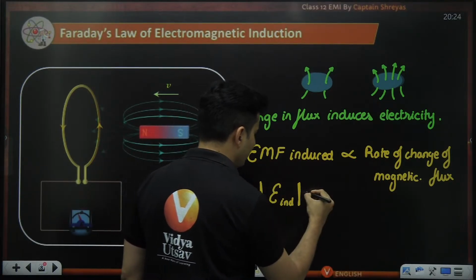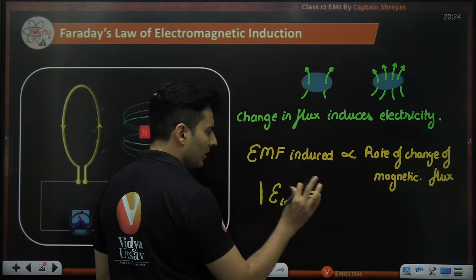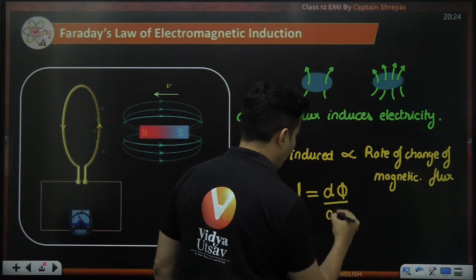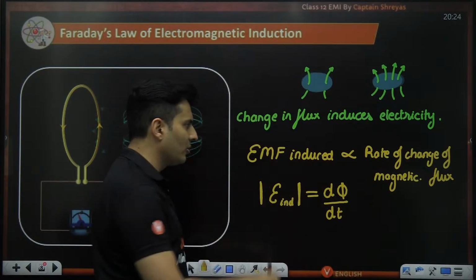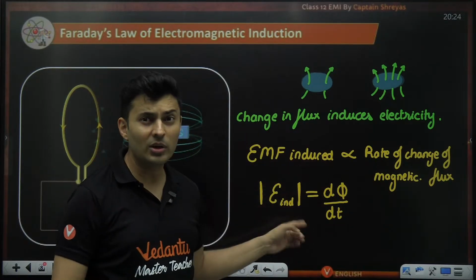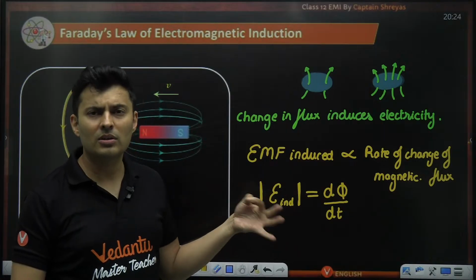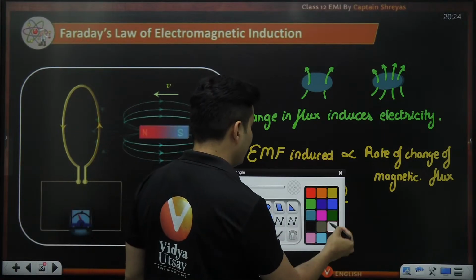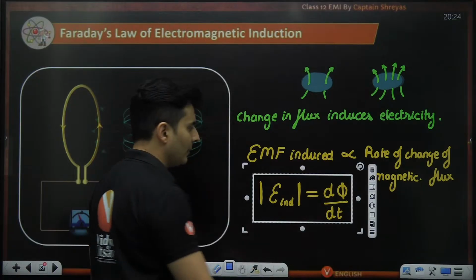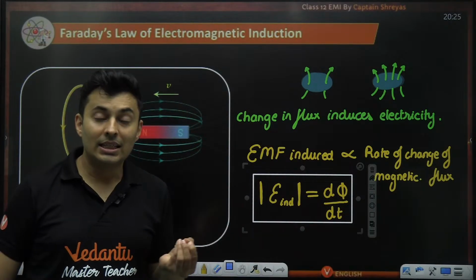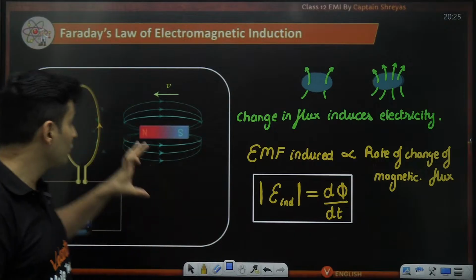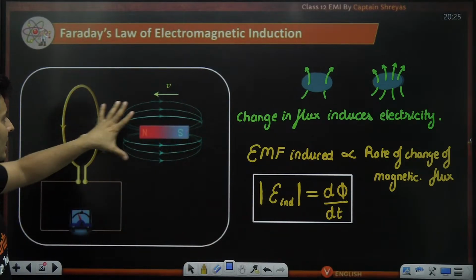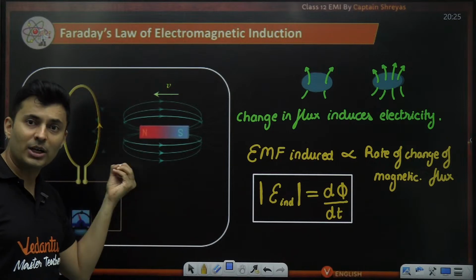I'm not interested in the sign and all of that. Let's not bother over there. And rate of change of flux is d phi by dt. Proportionality constant is 1 in SI units. Here it was proportional. You might wonder how it became equal to. It became equal because of SI units, with the way units have been defined. So this is exactly the formula of Faraday's law. EMF induced, the voltage induced in a coil, is how much flux changed per unit time.